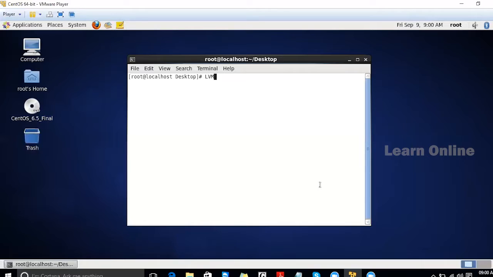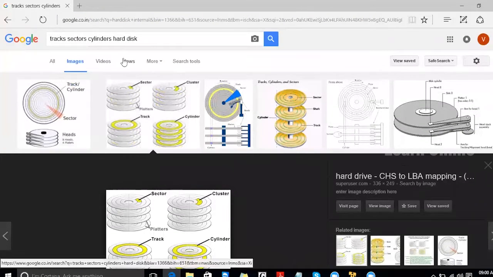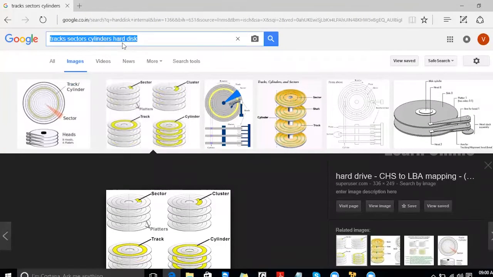But LVMs make this easy. Without removing, we can create and expand the sizes, or we can resize and reduce the sizes of the partitions. That is Logical Volume Manager. And once again, LVM in Linux. With that we can see some images here.